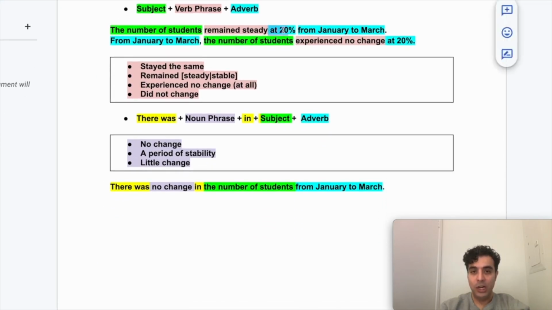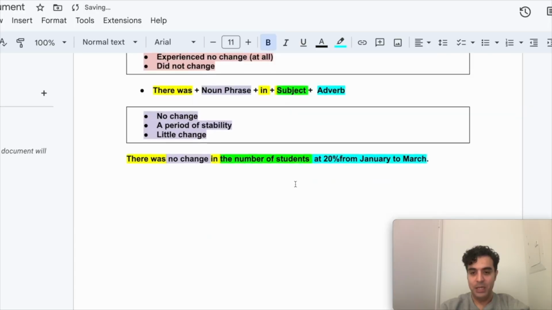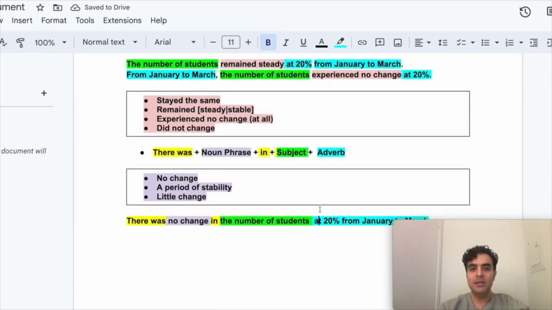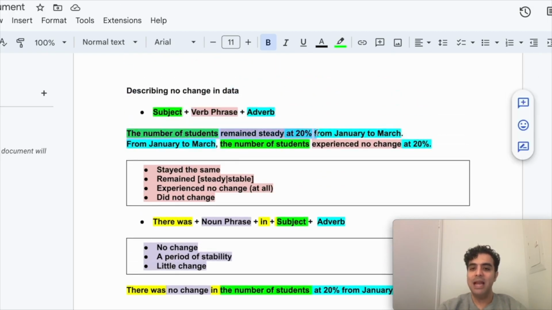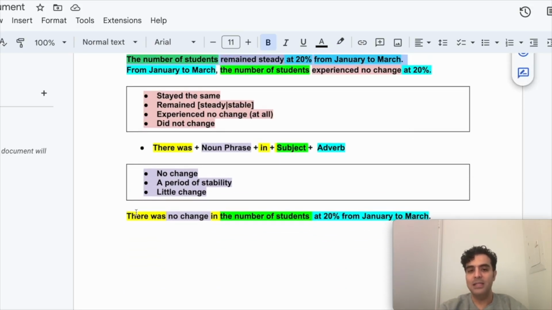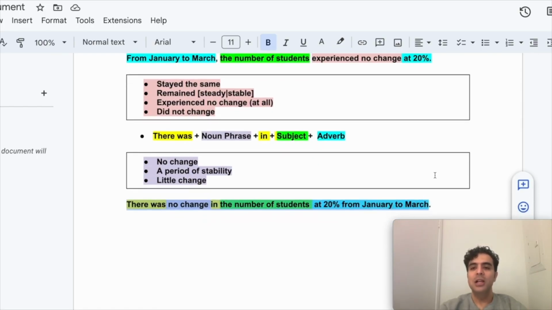Remember, there was no change in the number of students. I can place both adverbs here next to each other. So let's see. The original sentence in the verb phrase style was the number of students remained steady at 20% from January to March. The noun phrase equivalent is there was no change in the number of students at 20% from January to March. Let's do another one.